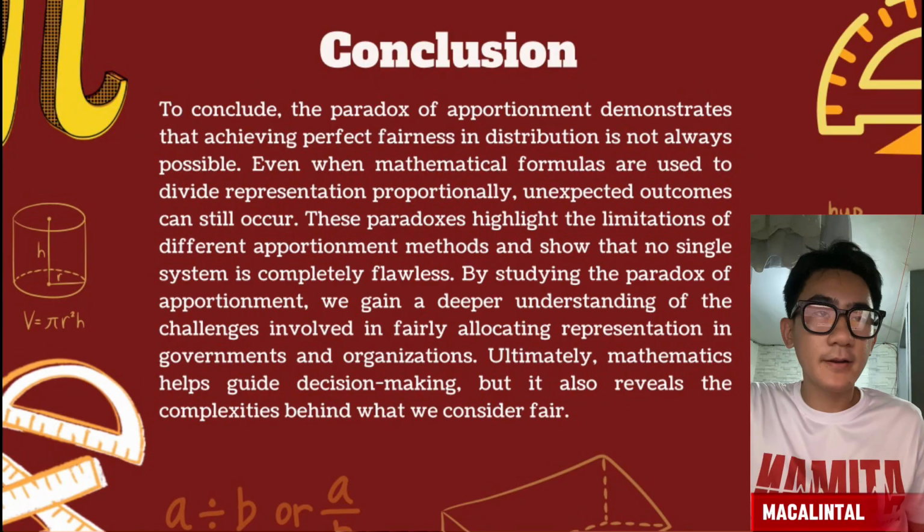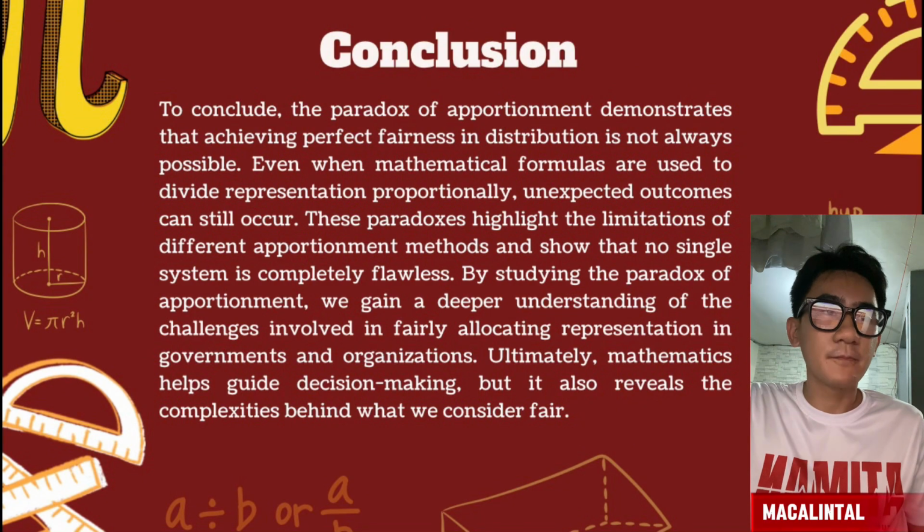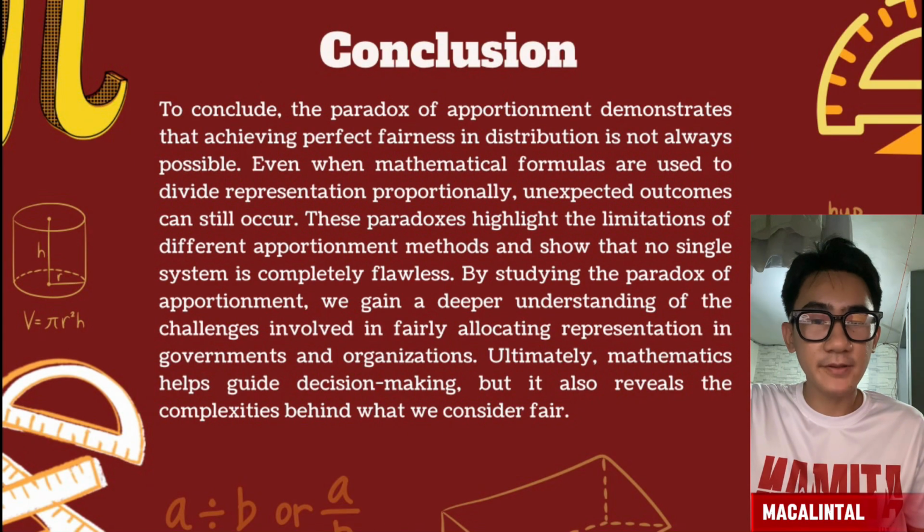To conclude, the paradox of apportionment demonstrated that achieving perfect fairness in distribution is not always possible. Even when mathematical formulas are used to divide representation proportionally, unexpected outcomes can still occur. These paradoxes highlight the limitations of different apportionment methods and show that no single system is completely flawless. By studying the paradox of apportionment, we gain a deeper understanding of the challenges involved in fairly allocating representation in governments and organizations. Ultimately, mathematics helps us guide decision making, but it also reveals the complexities behind what we consider fair.